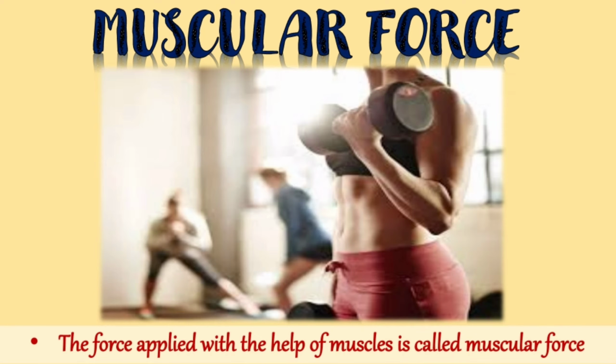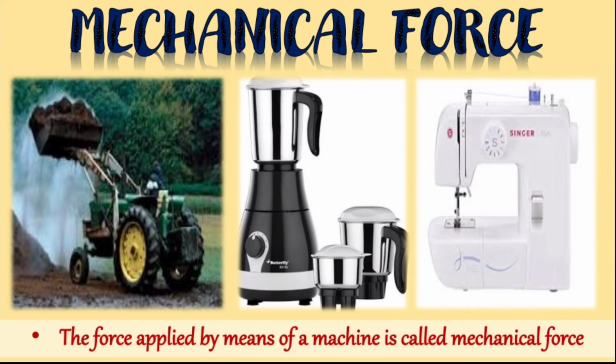So first one is muscular force. As you can see in the picture, all the actions of our body are performed with the help of bones and muscles, right? So these movements are due to what? Are due to the muscular force. Second one is mechanical force. So we use many machines, different types of machines for doing many tasks.